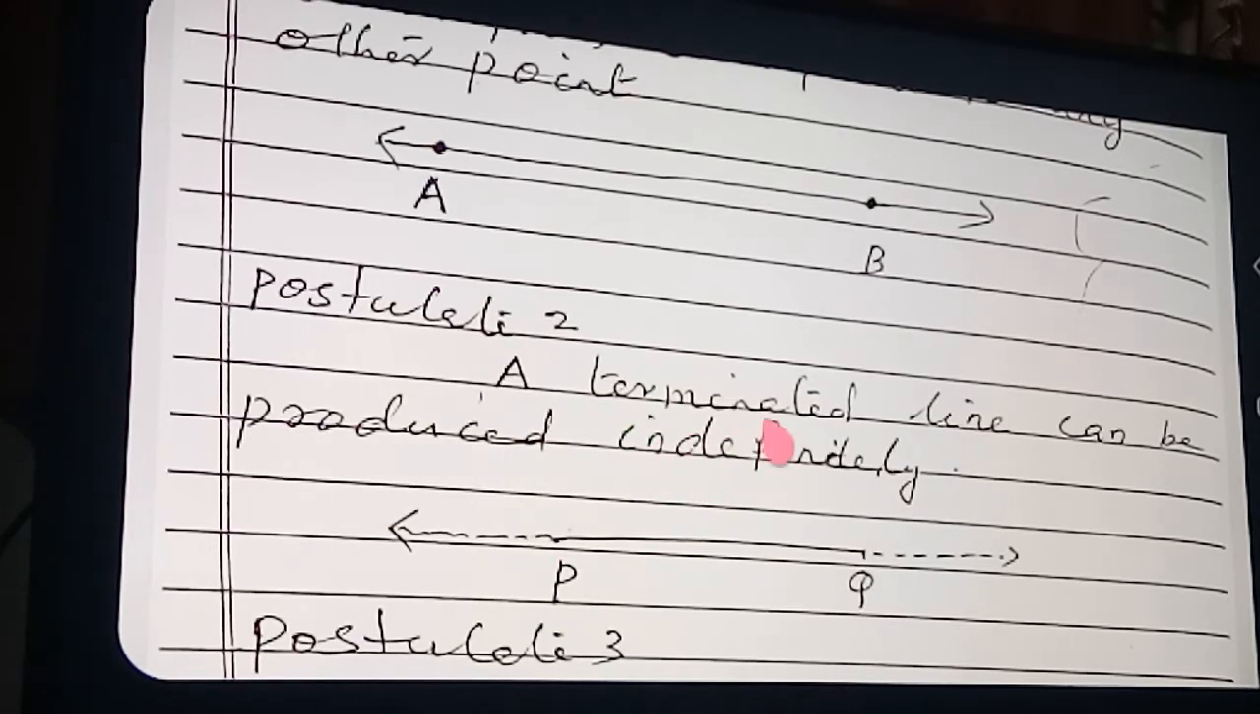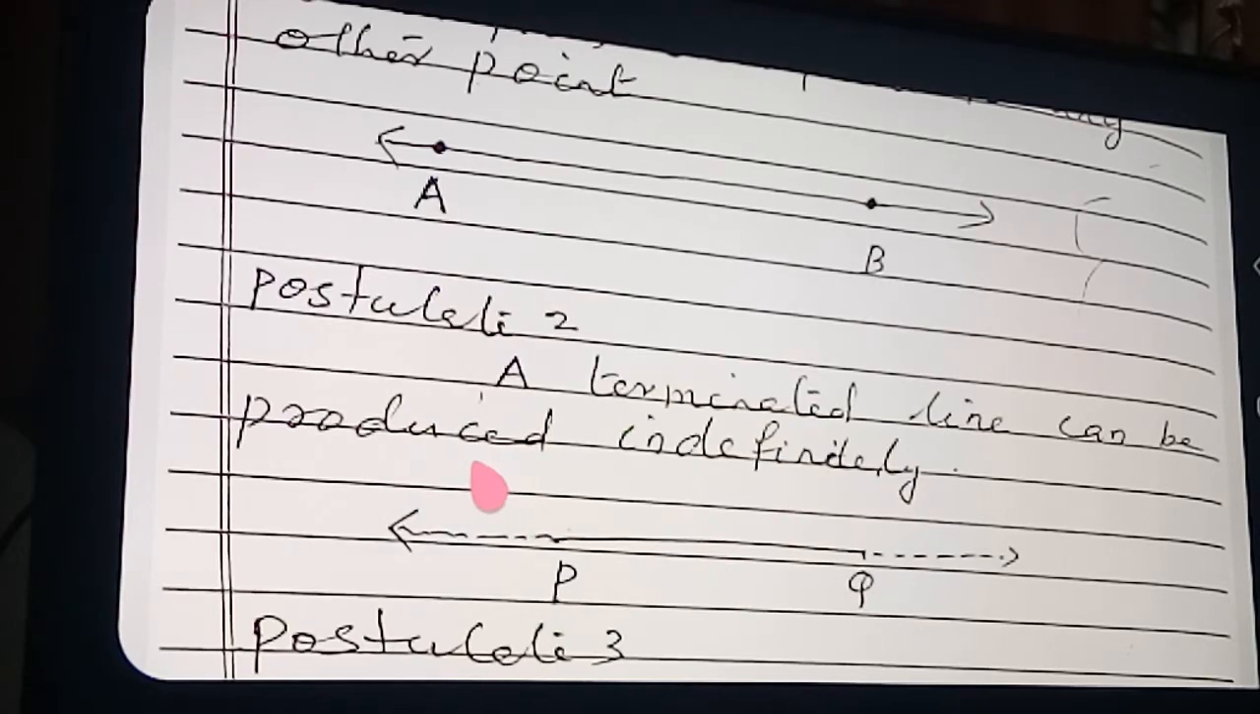So what is the meaning of a terminated line? A terminated line means a line segment: starting from one point and ending here, so there are some limits. So a terminated line means line segment PQ. This line segment PQ can be produced in this direction and in this direction also. Now we will not call it a terminated line; now we call it line PQ. Once more, read postulate number 2: a terminated line can be produced indefinitely.